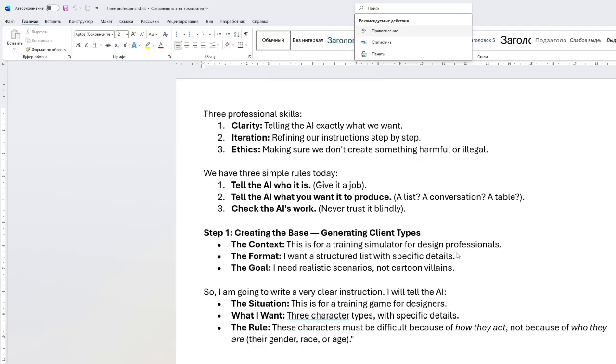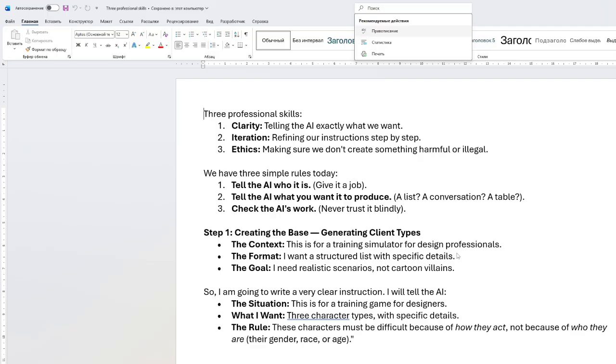I'm going to write very clear instructions and tell the AI. The first format we'll be using is the context, and this is for a training simulator for designing professionals. Another technique we'll be using is a formatting technique: I want a structured list with specific details. And the third one will be the goal, exactly what we want to achieve, like I need realistic scenarios, not cartoon villains.